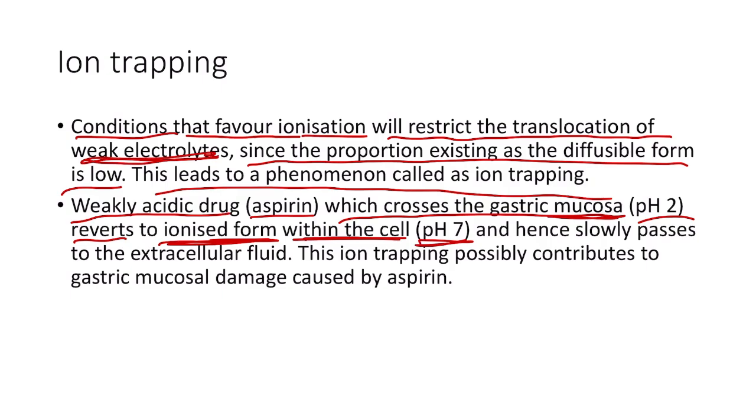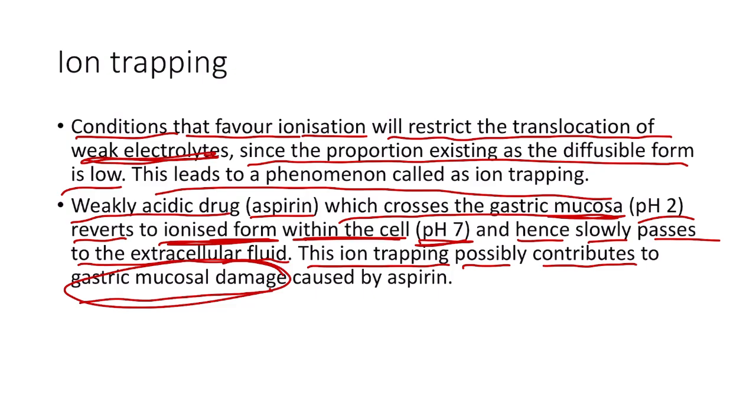Because of the high pH, the weakly acidic drug gets converted into an ionized form, and as a result this ionized form slowly passes to the extracellular fluid, because now it is ionized, so it cannot easily cross the biological barrier. So this ion trapping is possibly contributing to the gastric mucosal damage which is caused by aspirin. This is because the aspirin gets trapped in the gastric cells as it is converted into an ionized form inside the gastric cells, so it cannot cross the gastric cells easily, leading to gastric mucosal damage.